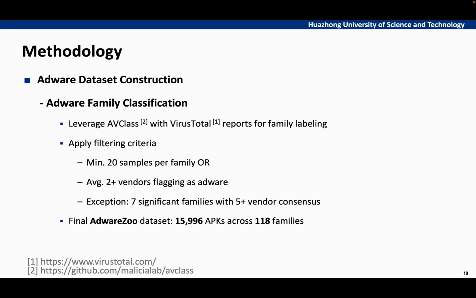We then applied strict filtering criteria to ensure dataset quality. Through this rigorous classification process, our final Adware2 dataset contains 15,996 unique APKs distributed across 118 distinct families.